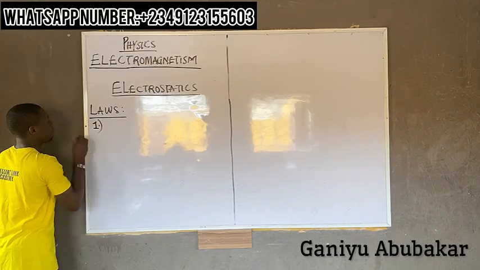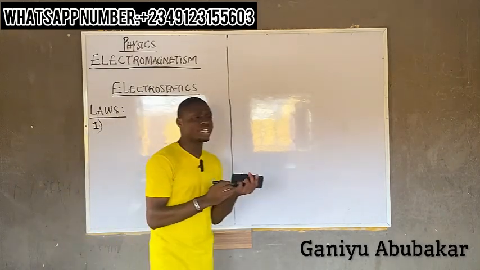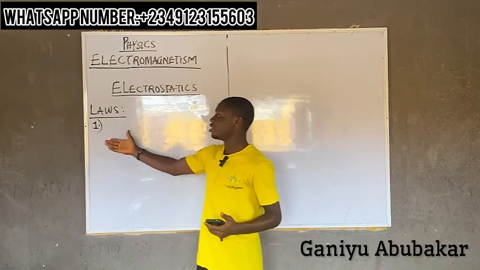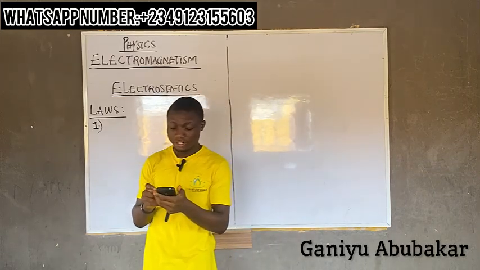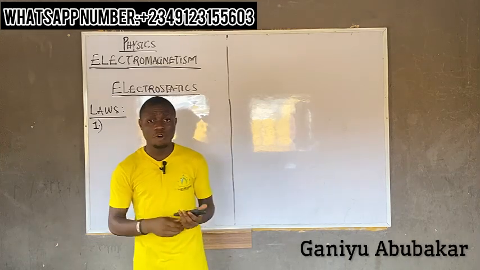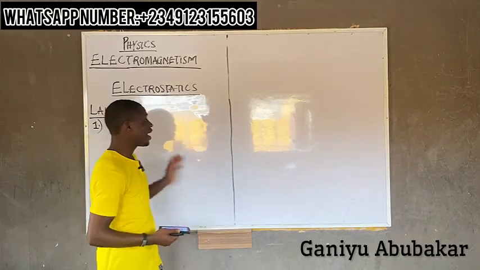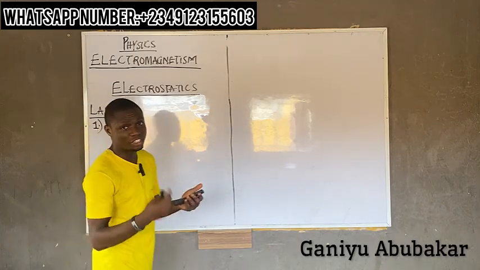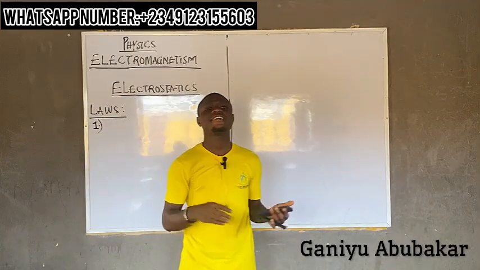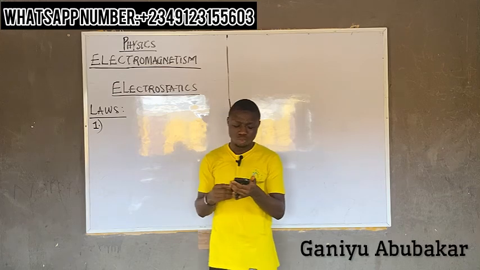Number one, the first law states that like charges repel while unlike charges attract. That's basically the first law of electrostatics.